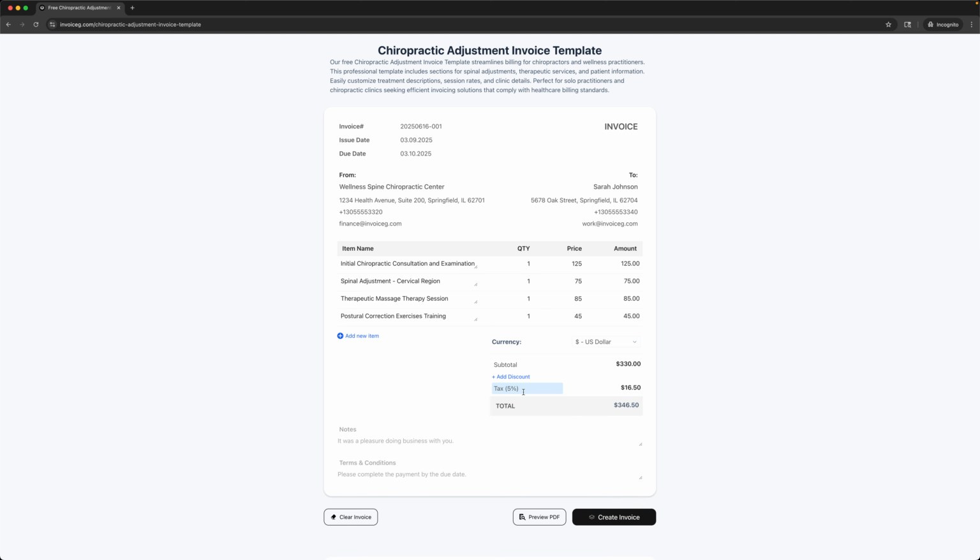We can also add a tax right away if needed. Let's set it to 15%. Let's also add some notes.